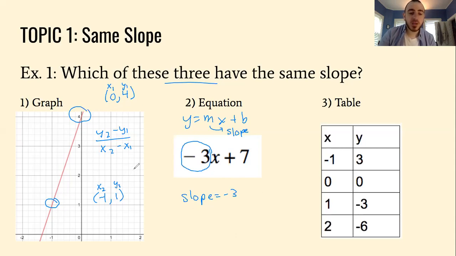So y2 is 1 and y1 is 4, so 1 minus 4. Then x2 is -1 and x1 is 0, so -1 minus 0. 1 minus 4, remember, is -3, and then -1 minus 0 is just -1. A negative divided by a negative is a positive, and so we're left with a slope of 3.